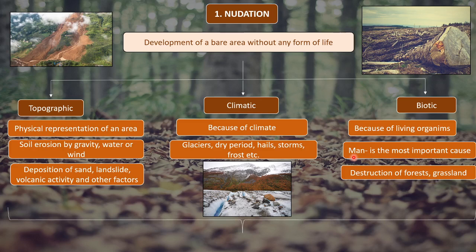All of these three kinds of causes lead to destruction of the whole population of that area, and as the whole population gets destroyed, this leads to the creation of a barren area. Now a barren area is created, and this step is called the step of nudation.